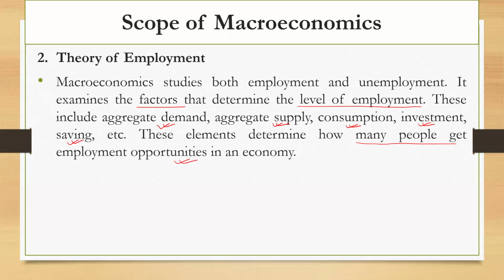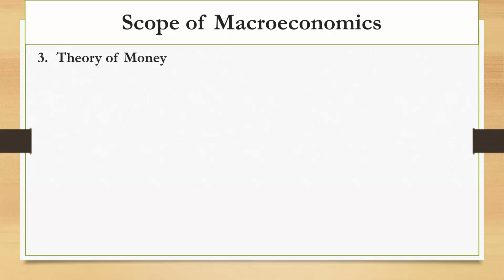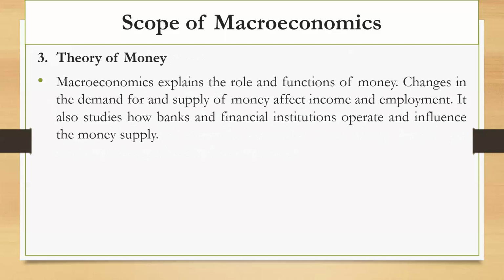Okay, let's move on to the next point, which is the theory of money. We can say it is the theory of demand and supply of money. Macroeconomics explains the role and functions of money. When there is a change in demand and supply of money, there will be a change in income and employment in an economy. So money demand and money supply affect the overall economic activities of the country.